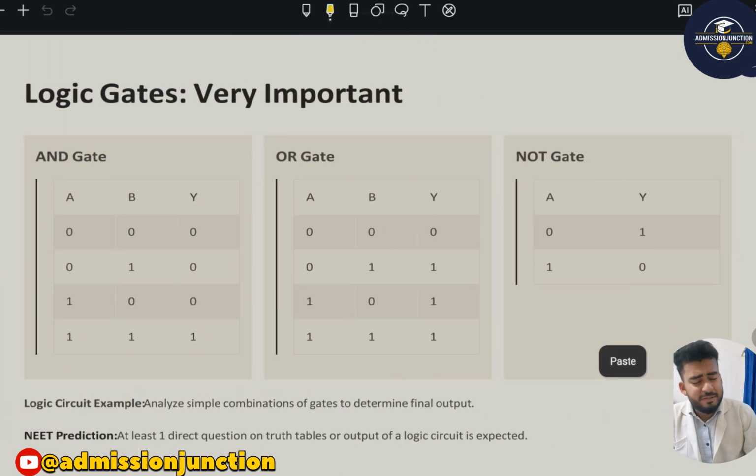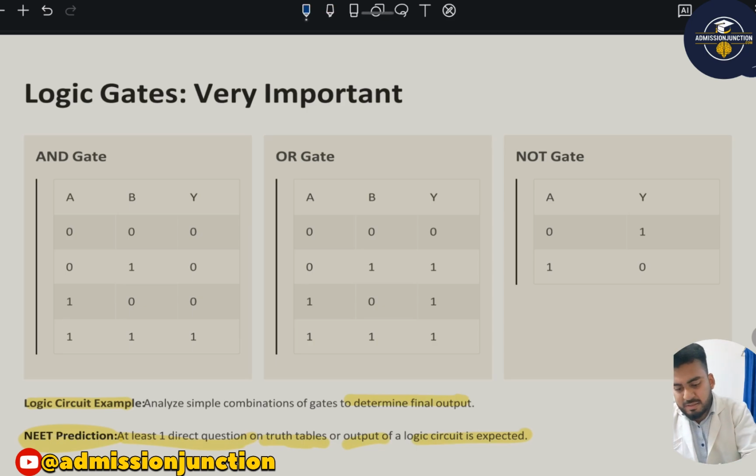Now this is logic gates, a very important thing. Logic circuit example: analyze a simple combination of gates to determine the final output. And for the NEET examination, at least one direct question has come in the last 10 to 15 years on these truth tables or the output for a logic circuit is expected. So I am explaining this very easily.